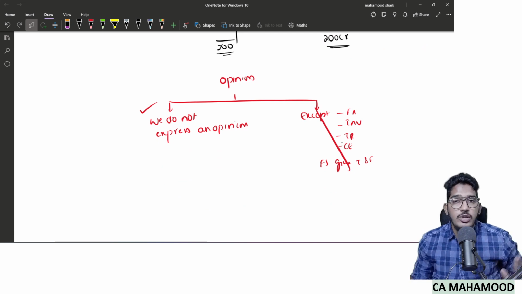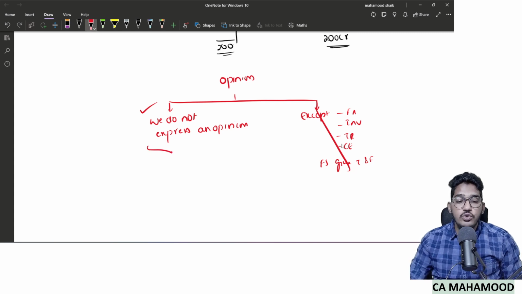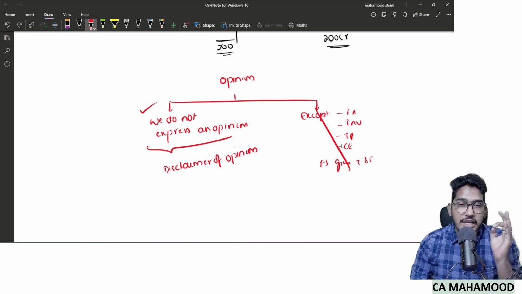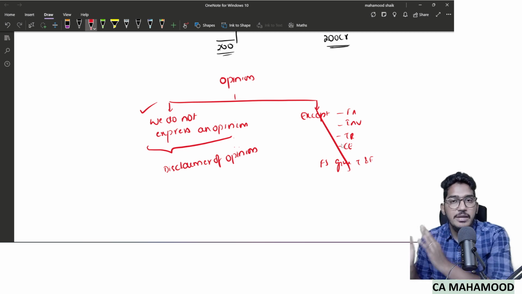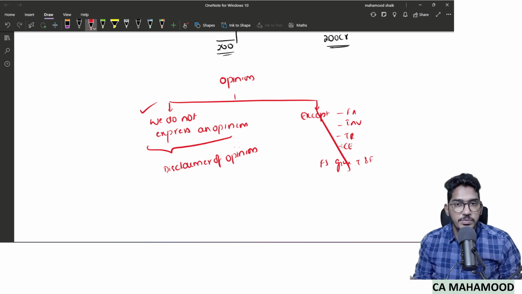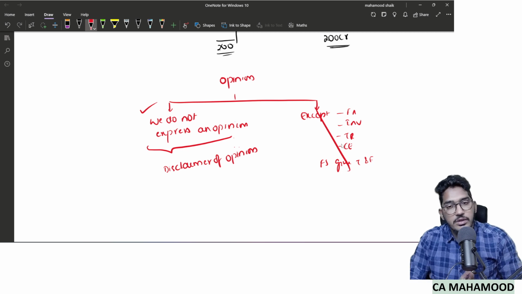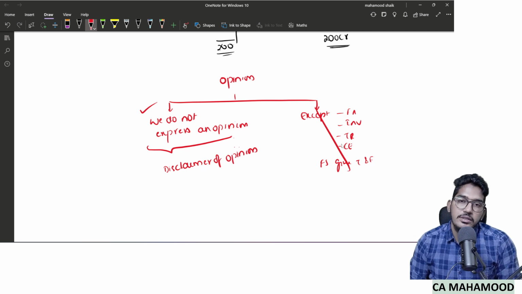We are unable to express an opinion because there are so many items regarding which we are unable to obtain audit evidence. Whenever you find this terminology in the opinion paragraph, we call it a disclaimer of opinion. Disclaimer means preventing yourself from doing something. Disclaimer of opinion means you are saying I'm unable to express an opinion. So these are the circumstances when a qualified opinion will be given, when an adverse opinion will be given, and when a disclaimer of opinion will be given.